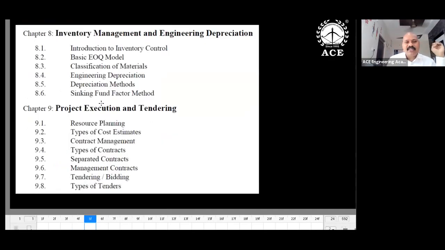Next, numericals you can expect in this inventory control. Again, the EOQ formula is there. This formula is important. At least mug up this formula: under root of 2DC0 by CC, where D is demand, C0 is ordering cost, and CC is carrying cost.